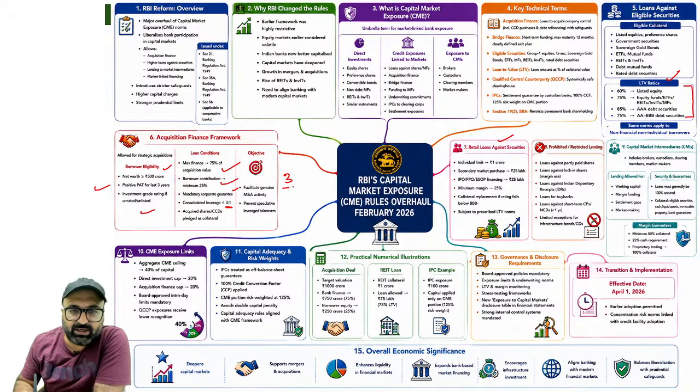That means the ratio of equity to asset should be 3:1. Rest is, this is done.